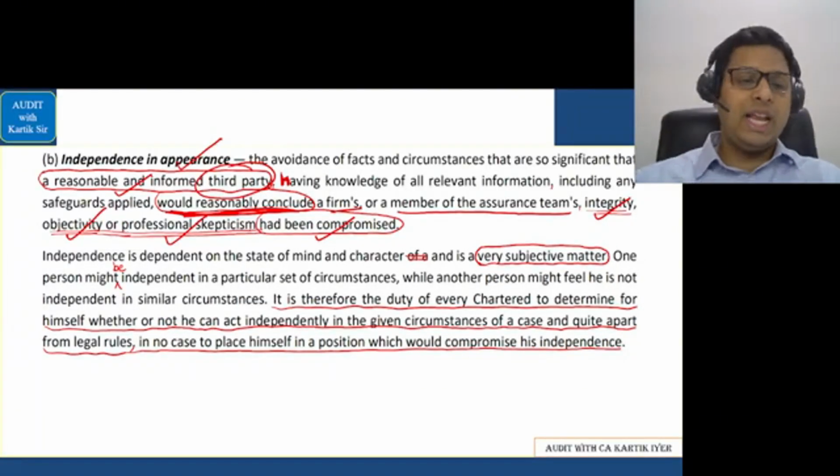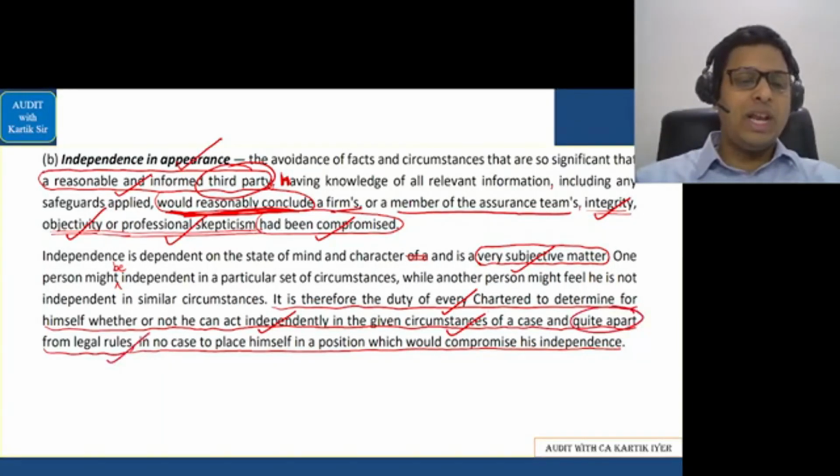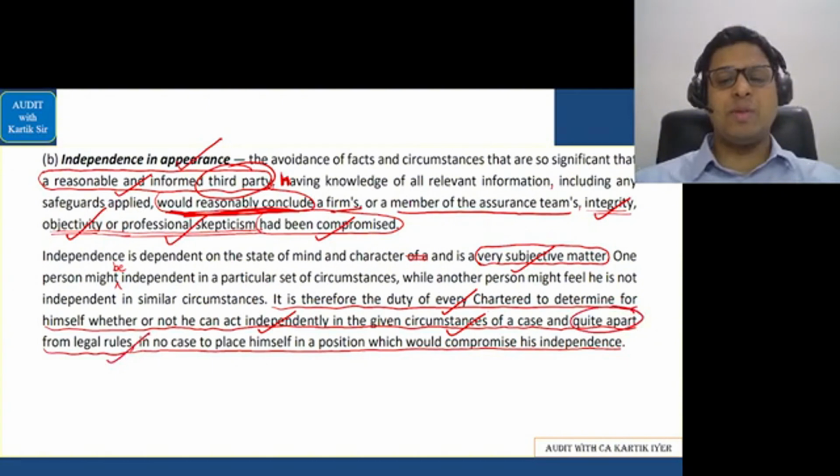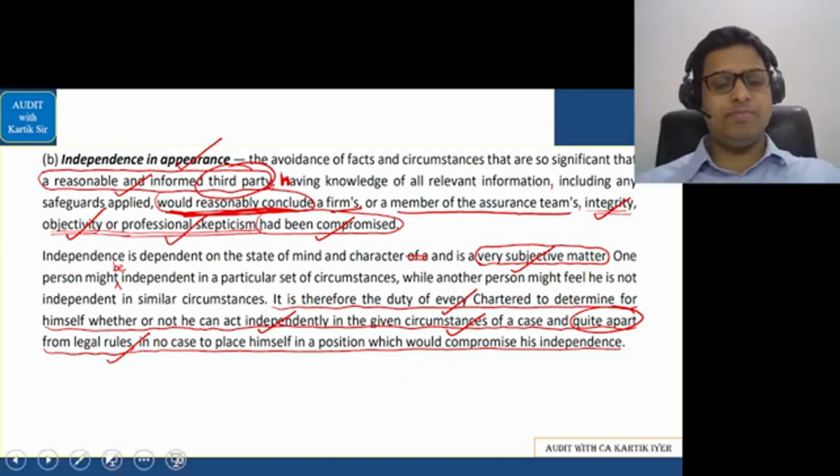Okay. Next, independence is a very subjective matter. It is therefore the duty of every chartered accountant to determine for himself whether or not he can act independently in the given circumstances of a case, quite apart from the legal rules. In no case should he place himself in a position which would compromise his independence. The CA should not allow his independence to get compromised. Okay, let's go further.